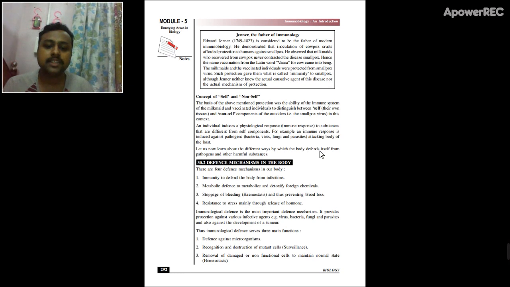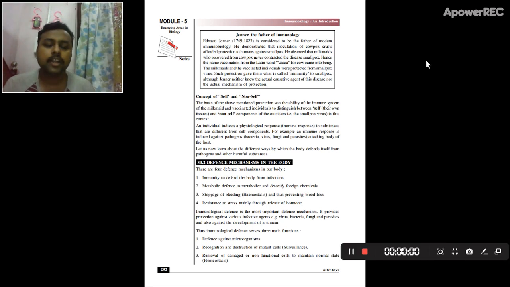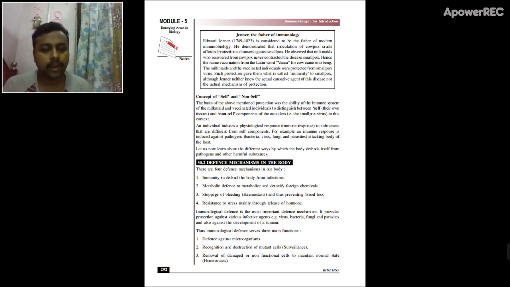One defense mechanism is defense against infection. For example, there is a bacteria which is invading your skin and entering into the body. It is called defense against infection. The second one is the metabolic defense. For example, there is a bacteria continuously producing toxic substances. The body will recognize that foreign bacterium and will phagocytose it. Once it is phagocytosed, the substances present in the bacterium will be metabolically degraded. That type of defense is called metabolic defense.